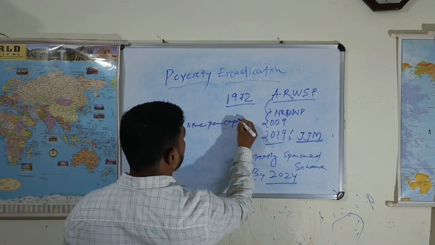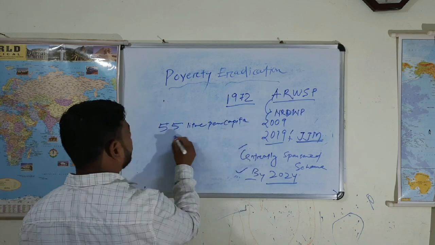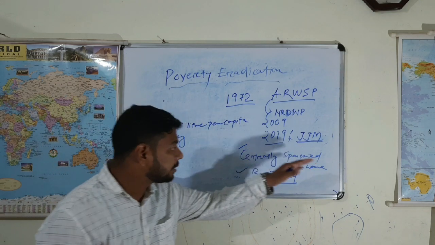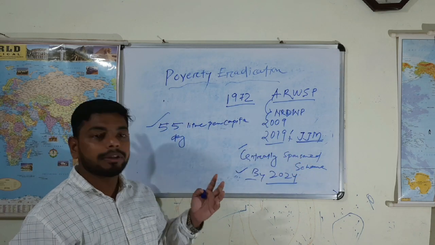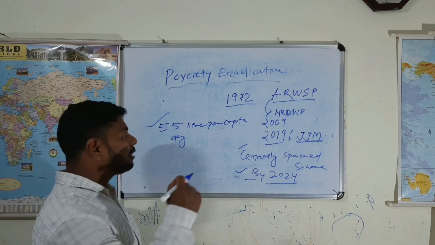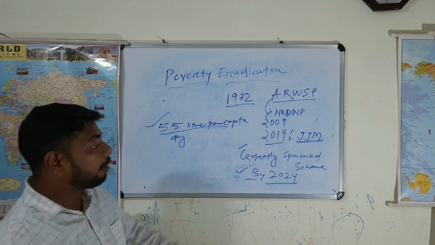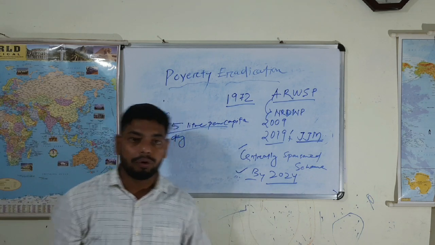Under the Jal Jeevan Mission, the aim is that each household or each person must have 55 liters per capita per day by 2024.